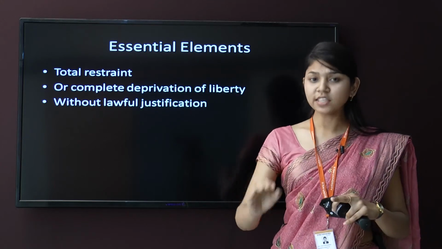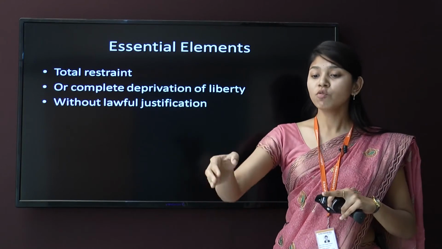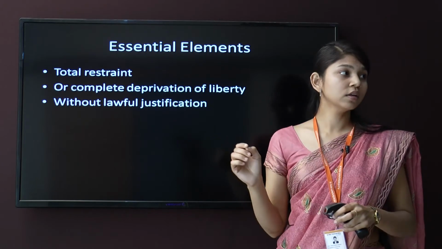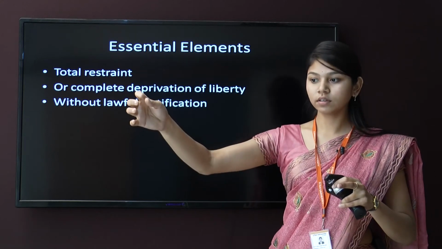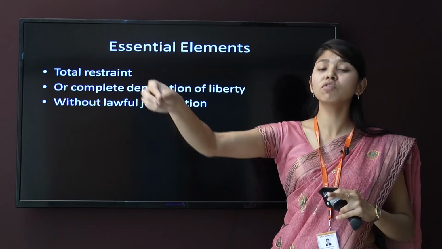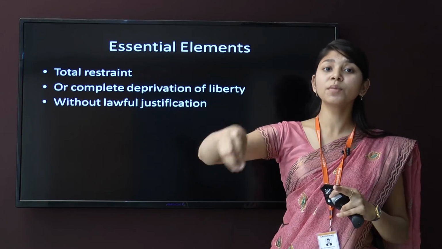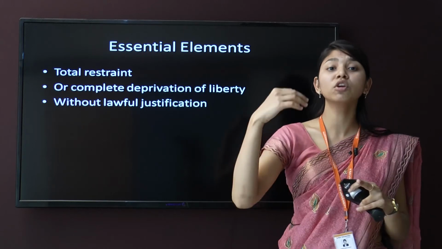When a person is detaining B and is not letting him get out of his house, so he does not have any access to come out of that room, it means that person has a total restraint, he cannot come out in any way.